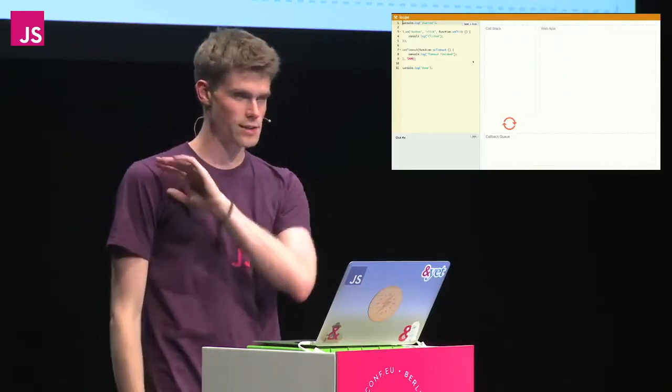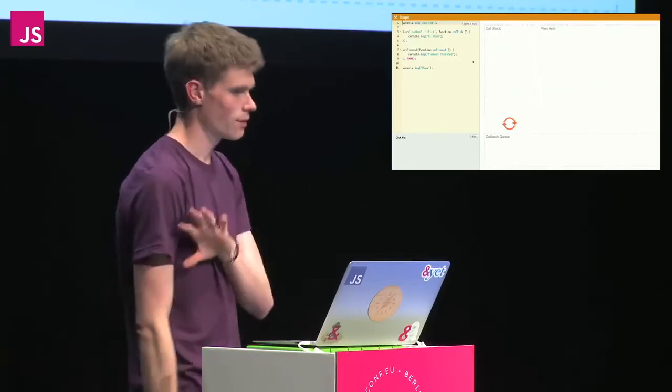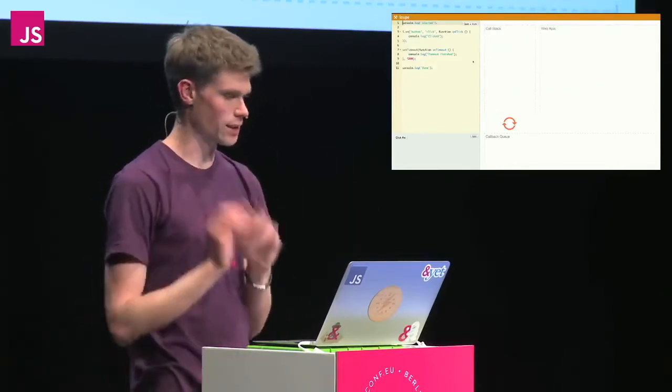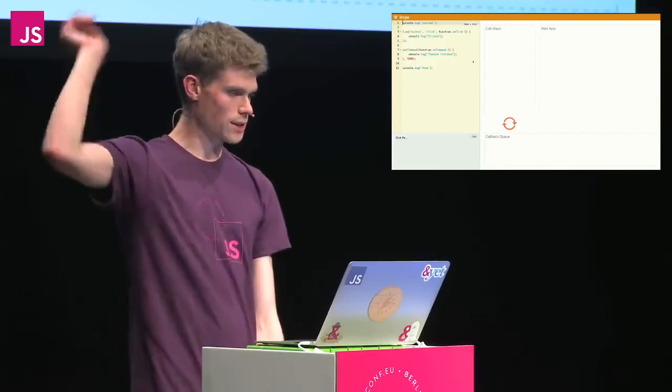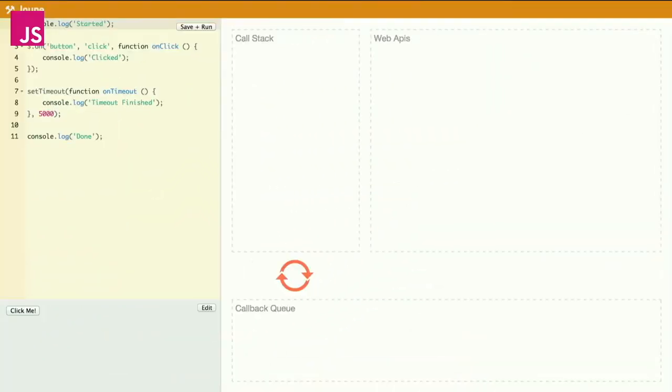So let's just run this example, which was kind of the example we had on the previous slide. I haven't shimmed XHR yet. It's doable. I just haven't done it. So as you can see, the code, we're going to log something. This is a simple shim around document.addEventListener. Set timeout, and we're going to do a console.log. So I'm just going to run it and see what happens.